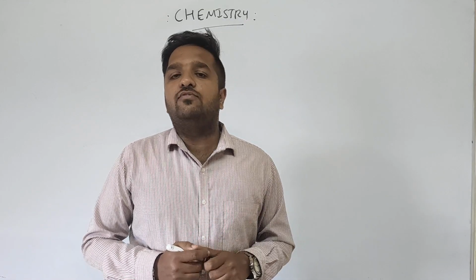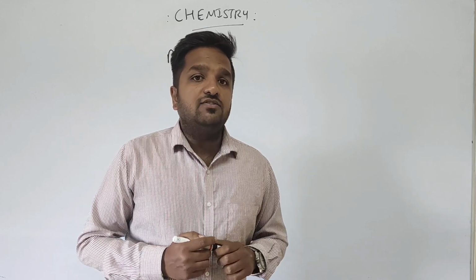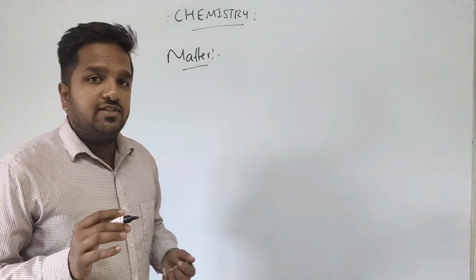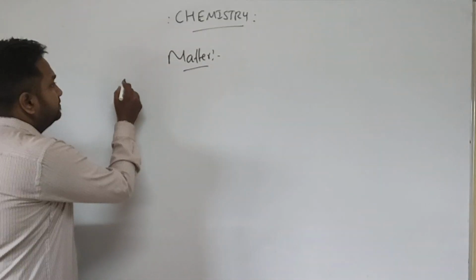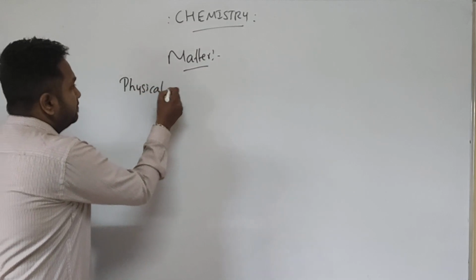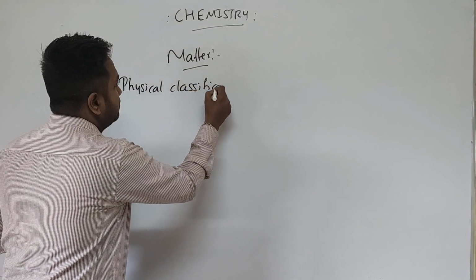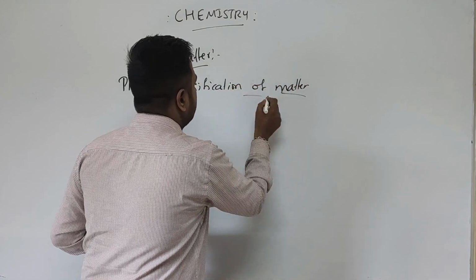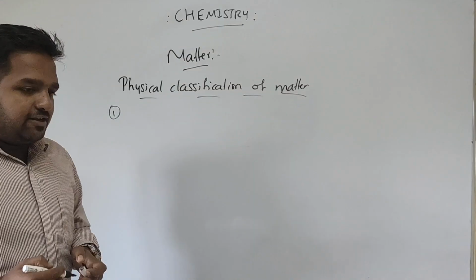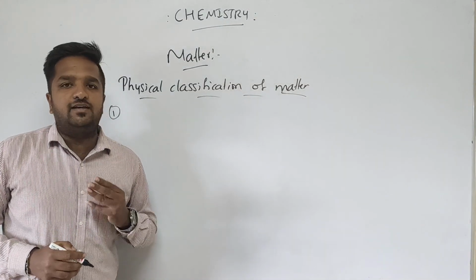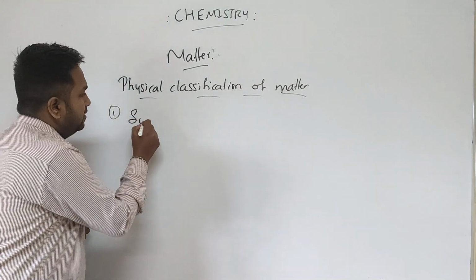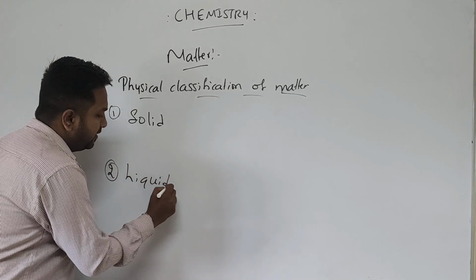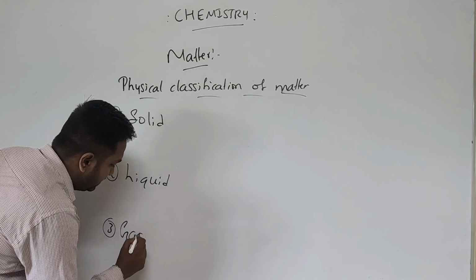So we have two types of classification of matter. One is physical classification and the other is chemical classification. Now let us focus on the first one, that is physical classification of matter. In physical classification, we classify matter into three types: one is solid, second is liquid, and third is gas.